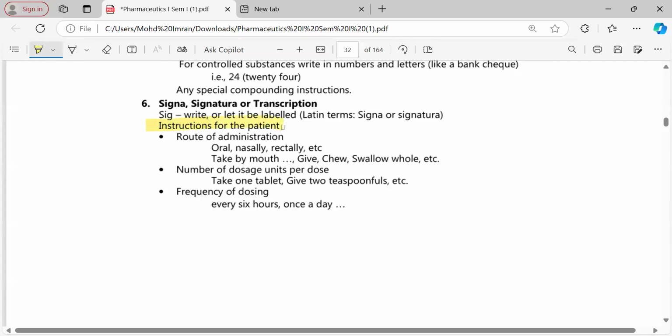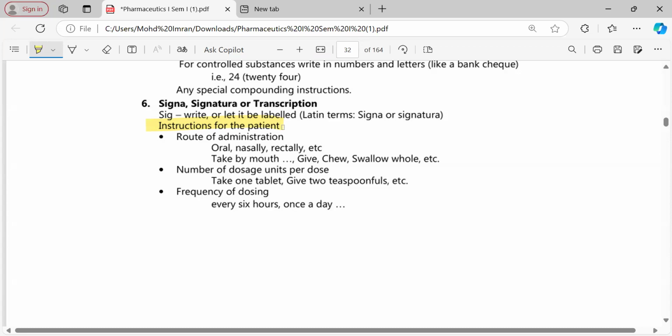Please write down superscription, subscription, inscription. Superscription is an RX, to be taken. Inscription contains the number of ingredients, name of the tablets, and all those details.